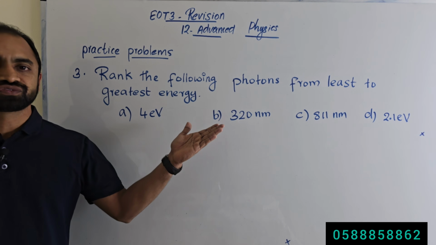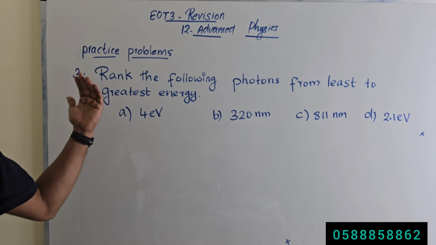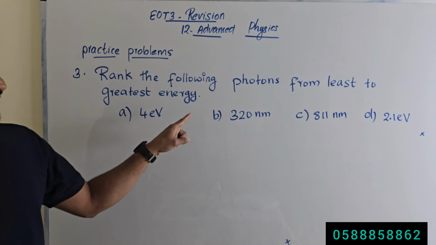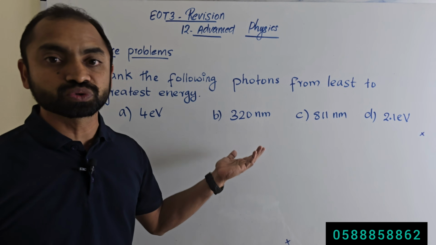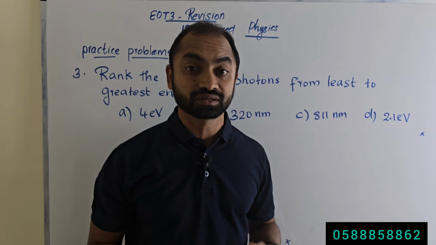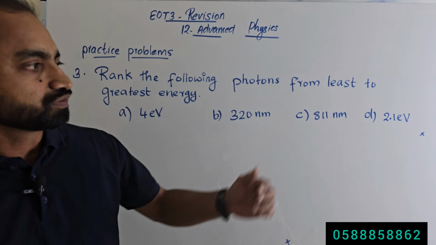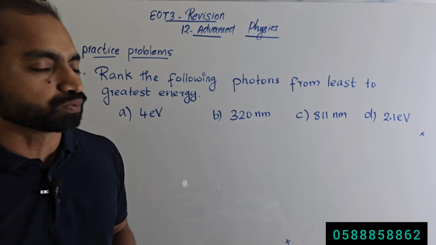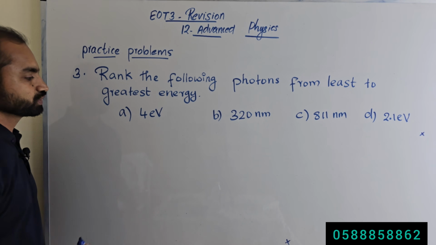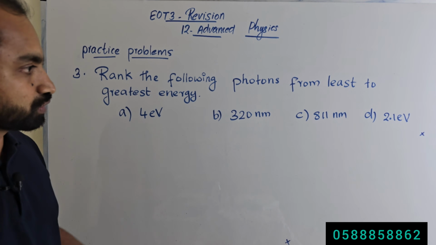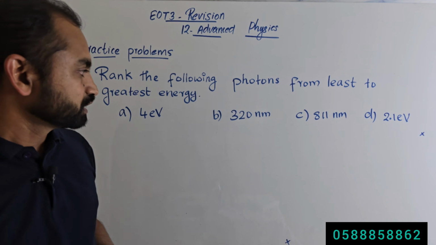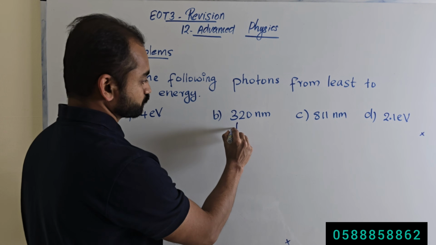Rank the following photons from least to greatest energy. First one 4 electron volt, second one 320 nanometer, third one a photon with a wavelength of 811 nanometer, the fourth one a photon with energy 2.1 electron volt. So here the energy is directly given, that is 4 electron volt. Here also energy is given, 2.1 electron volt. And what is the energy of this photon?